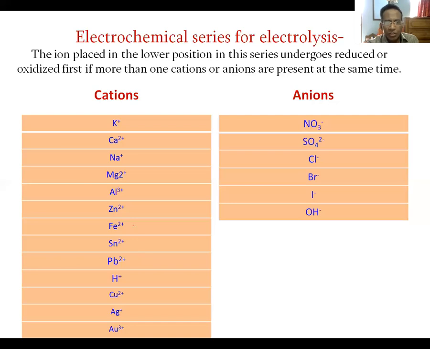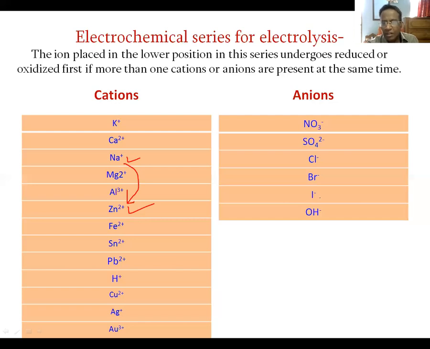Let us elaborate the point with an example. Say you have sodium ion and zinc ion in the same electrolysis process. Then zinc ion will get priority to be reduced at the cathode. At first, zinc ion will accept electrons to produce zinc metal. When all zinc ions are converted into zinc metal, then sodium ion will start to be reduced at the cathode. That is, the cation placed below in this series will be reduced first.